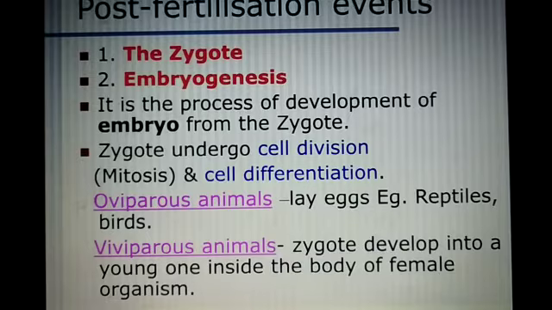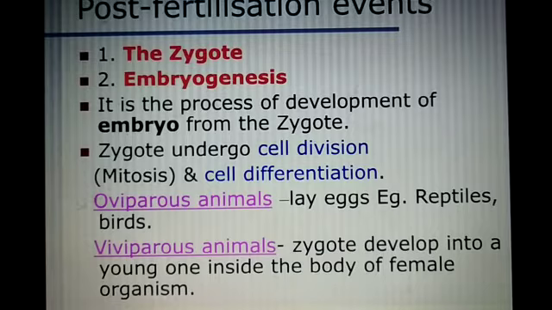In embryogenesis, two processes are there: cell division and cell differentiation. Cell division increases the number of cells, and cell differentiation forms different types of tissues.